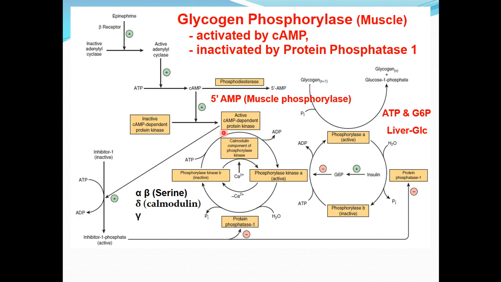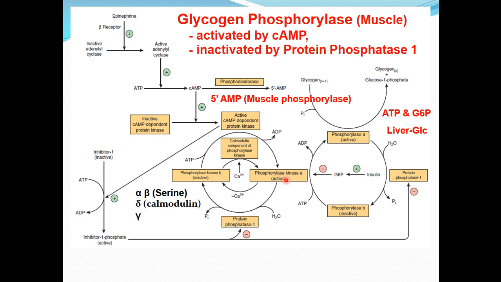This active cyclic AMP dependent protein kinase causes the phosphorylation of this phosphorylase kinase, which exists in two forms, phosphorylase kinase B and phosphorylase kinase A. B form is the inactive form and A form is the active form, and B form is the dephosphorylated form, and A form is the phosphorylated form. This cyclic AMP dependent protein kinase causes the phosphorylation of this enzyme, and the phosphate is donated by the ATP.